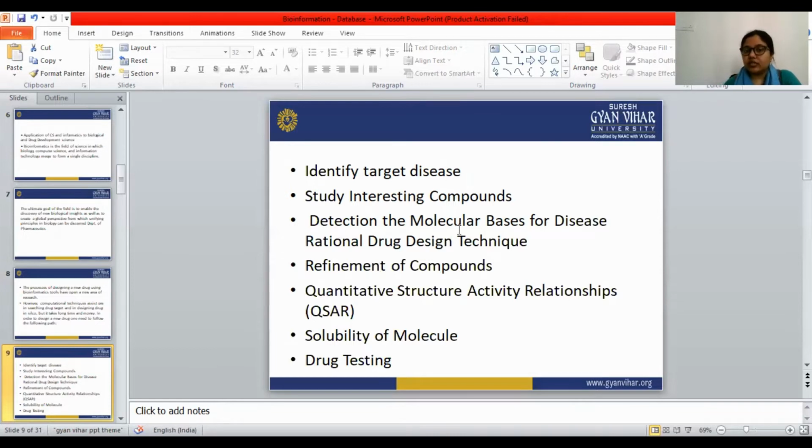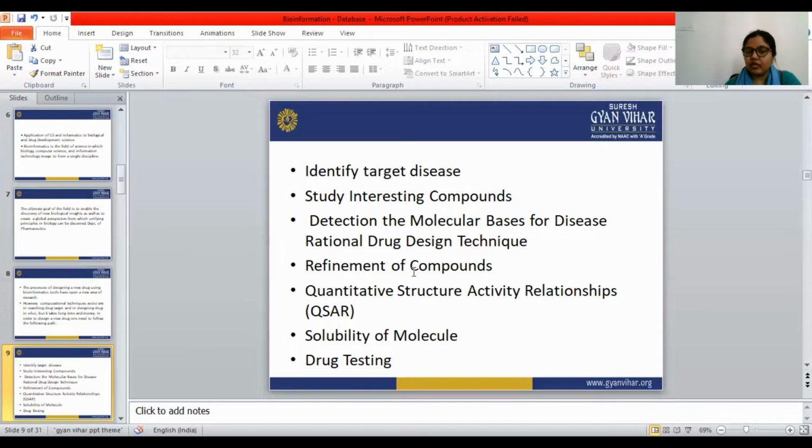The third step is detection of the molecular basis for the disease, using rational drug design techniques. Next is refinement of the compound.